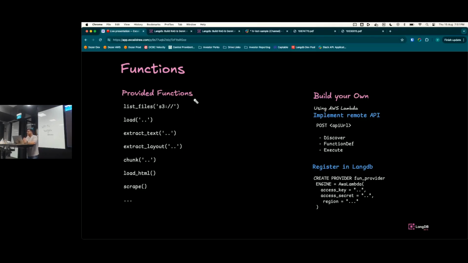And if some of these functions are not sufficient and you would want to integrate with some of your functions that you want to create, you could also do that. You could implement a remote API and implement these 3 functions to discover an API that basically gives function definition back and a function to execute that particular Lambda function. You could simply register that in LangDB, and that function will be callable just like you would call any other function in LangDB, right?